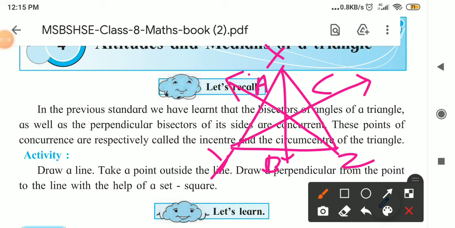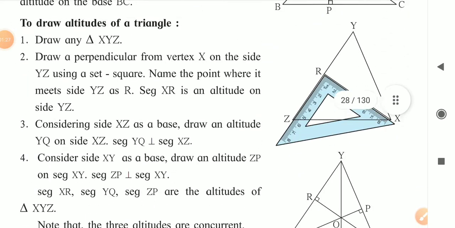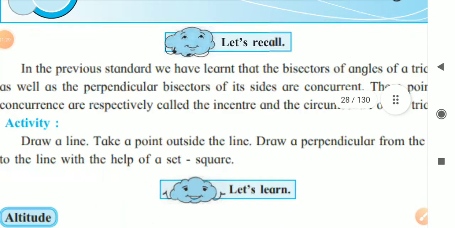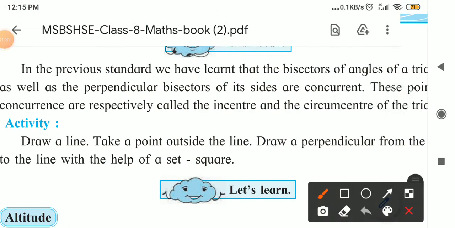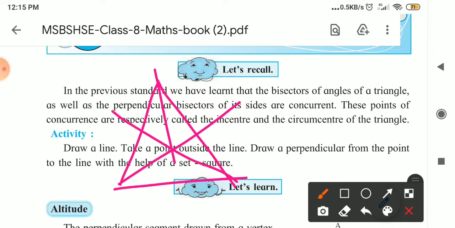They are concurrent, meaning they are passing from a single point, which we have already studied. If the angle bisectors of a triangle are passing from a single point, we say they are concurrent, and that point is called the point of concurrence. These points of concurrence are respectively called the incenter and the circumcenter.